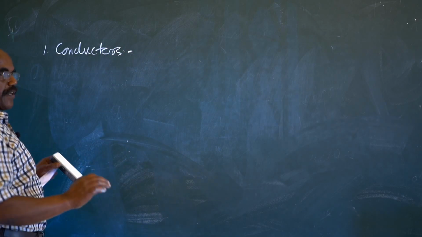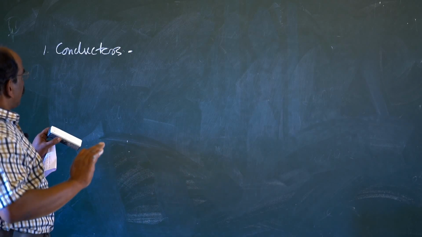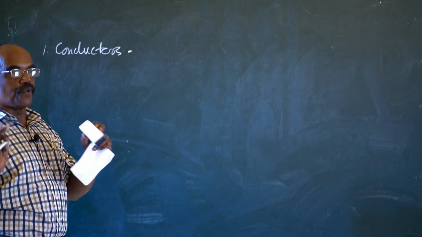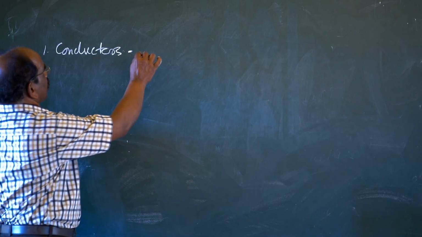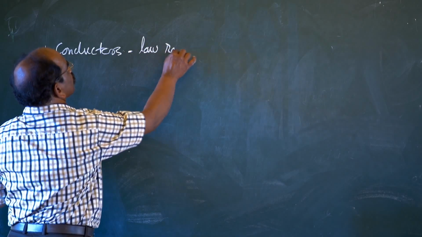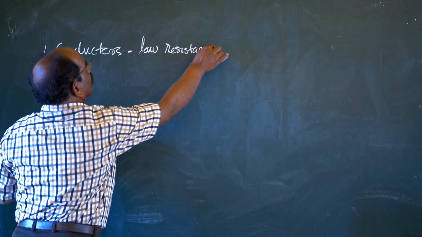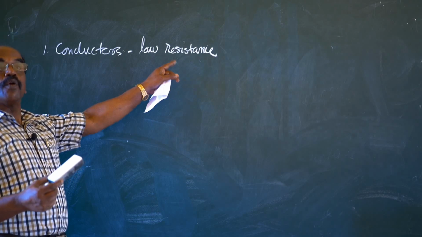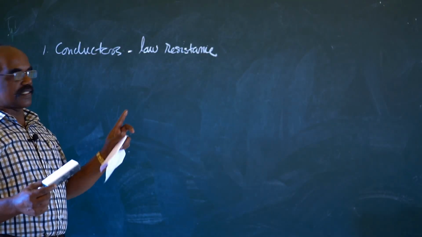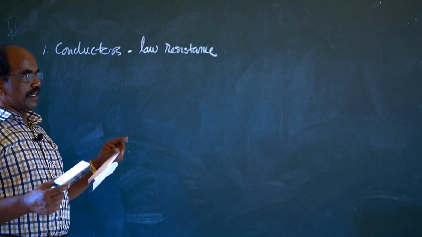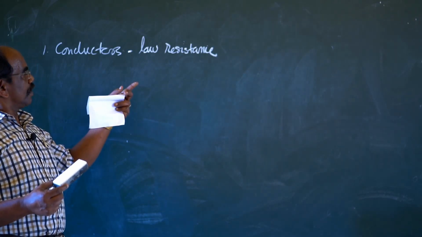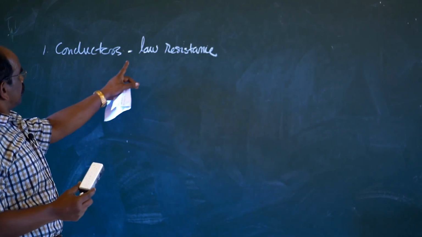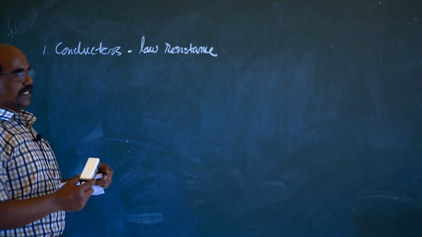So what is the meaning of conductors? Conductors are materials that allow free flow of current, and they have low resistance. Conductors are materials having low resistance. Almost all metals are conductors, and the aqueous solution and molten solution of salts are also good conductors of electricity. Generally, metals are good conductors.